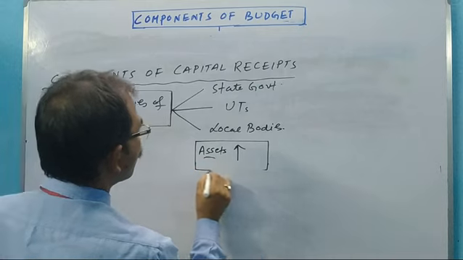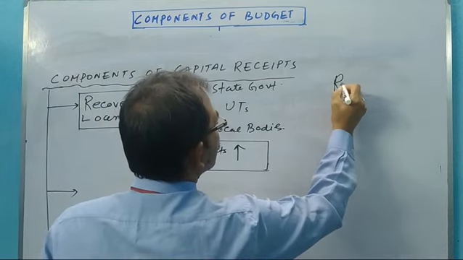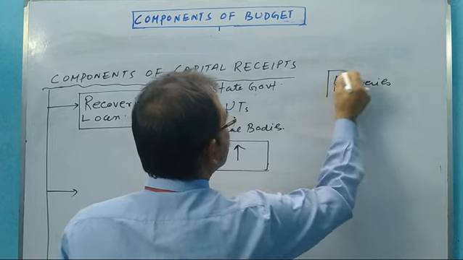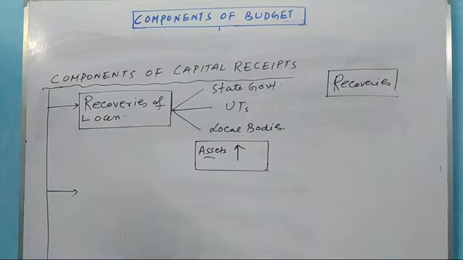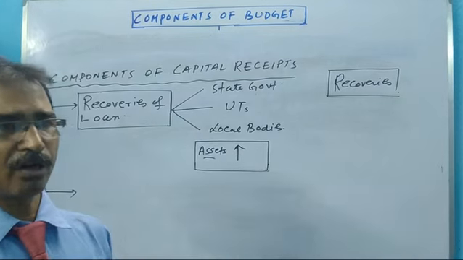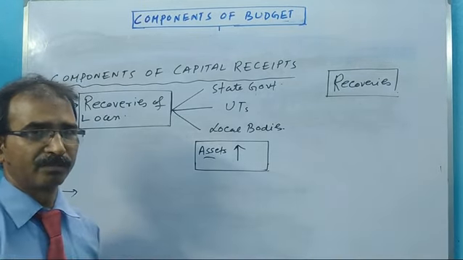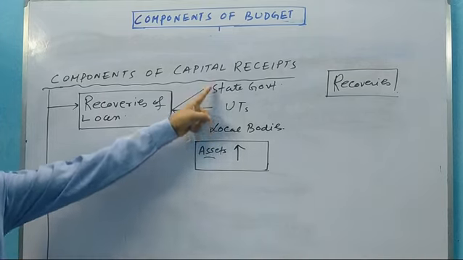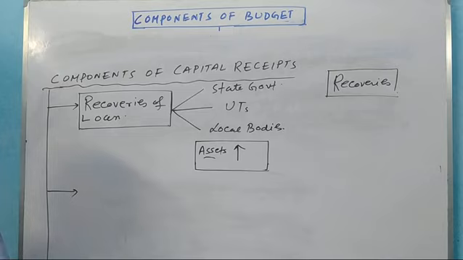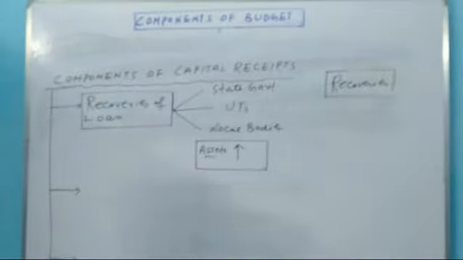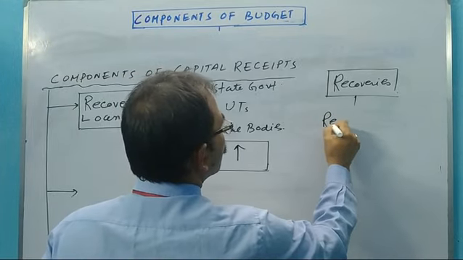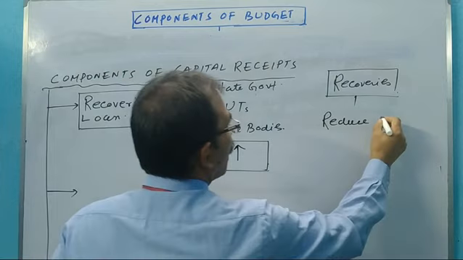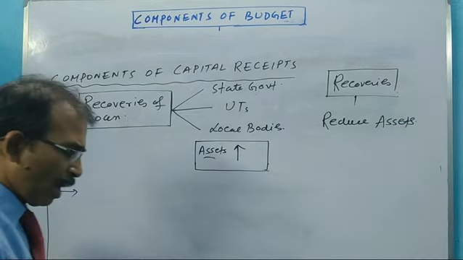When the central government gives a loan, what does recovery mean? There will be a specific time period, and after the expiry of that period, the central government collects the money from the state governments, union territories and local bodies. When the central government collects the money, assets reduce.